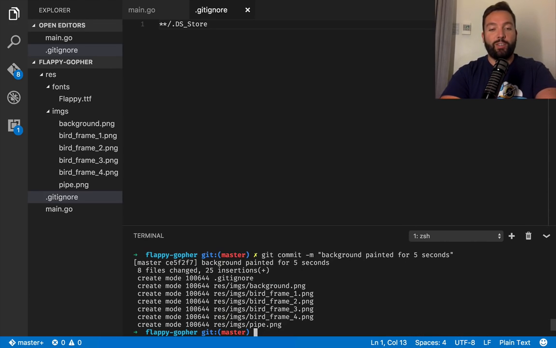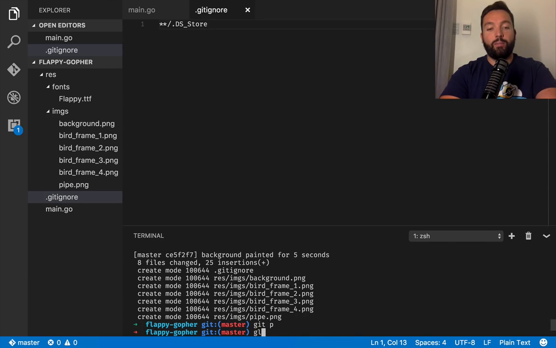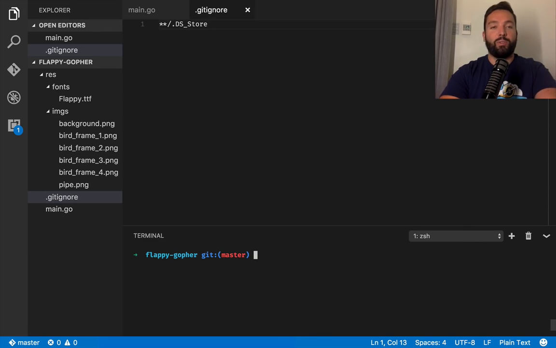Not in French. And not git push because I'm still not open sourcing this soon though.